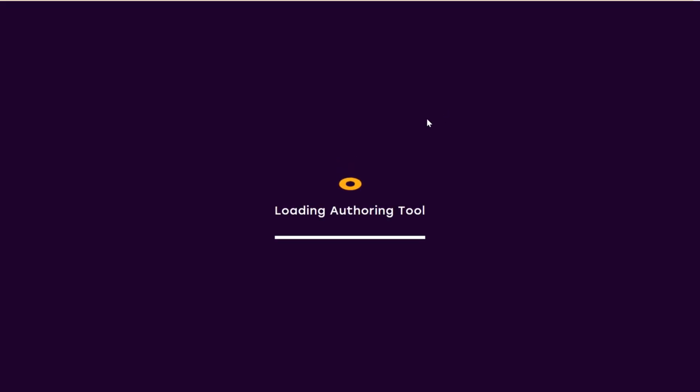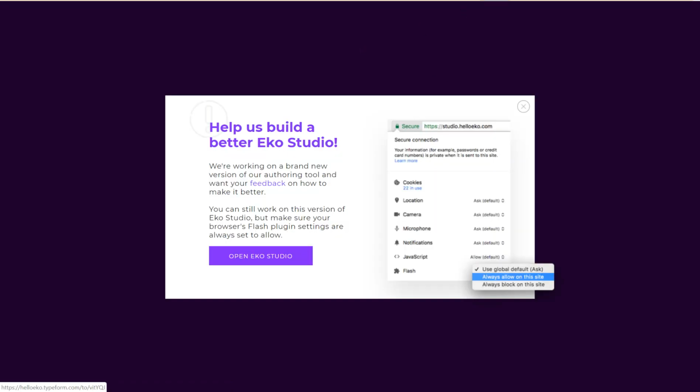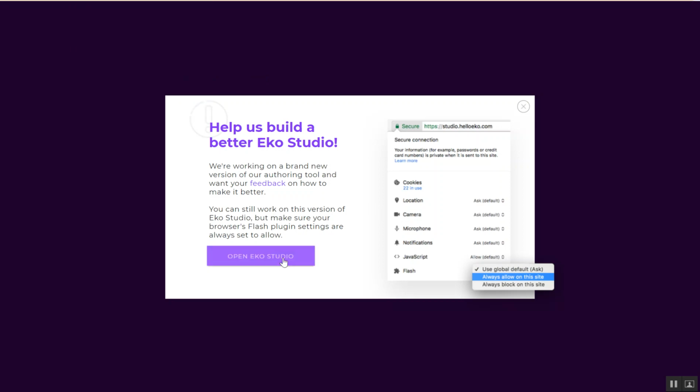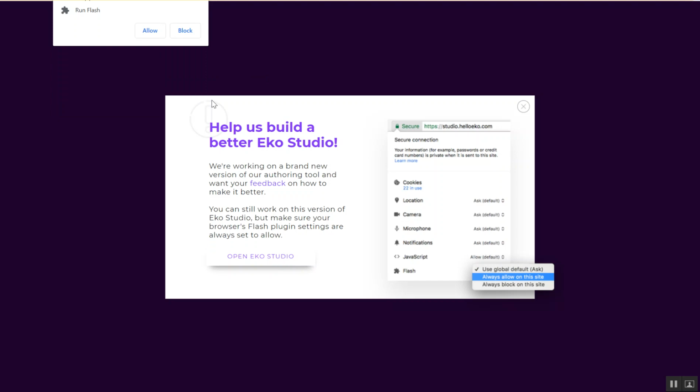You have to allow the Flash plugin to work because it relies on the Flash plugin, so it will actually ask me to allow Flash on this site. So if I say open Eko Studio, it asks me, and then I say allow.